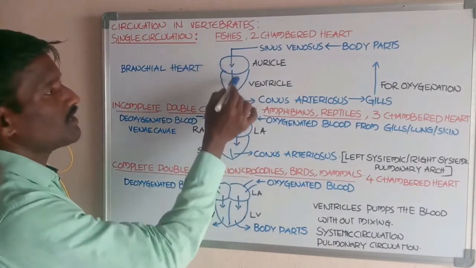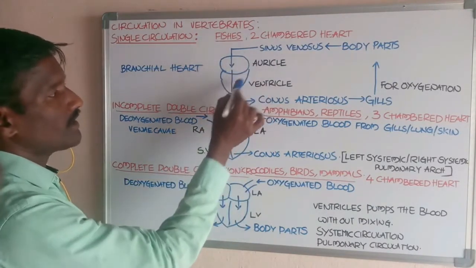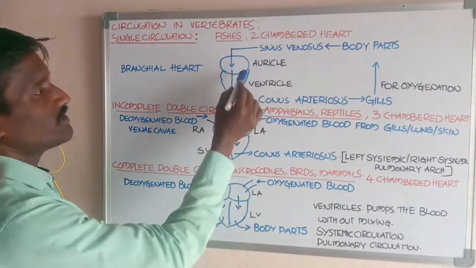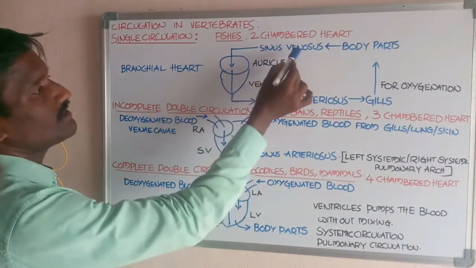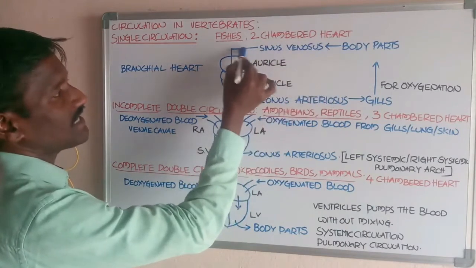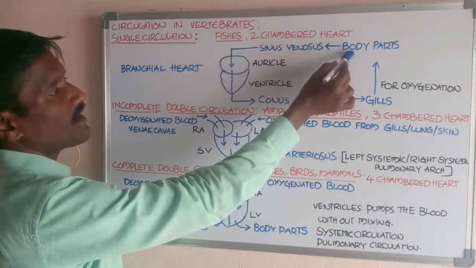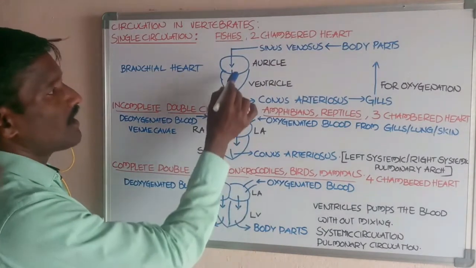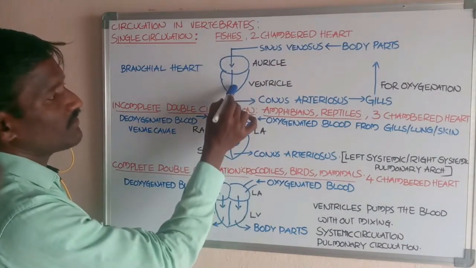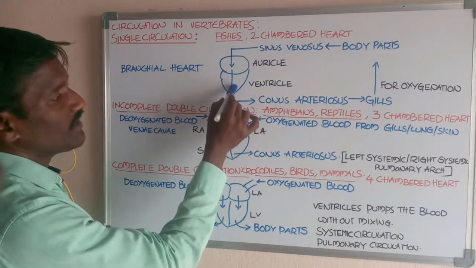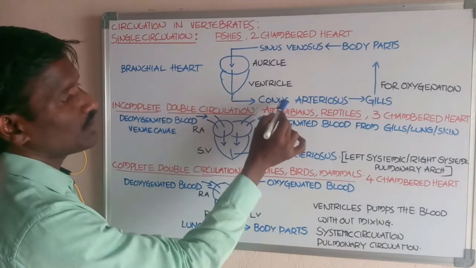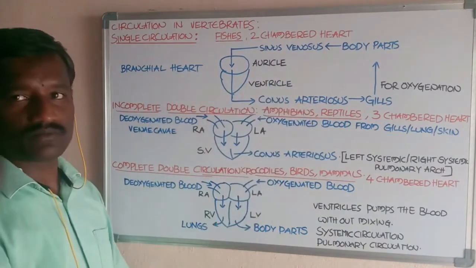In these two chambers, the upper chamber is called the auricle and the lower chamber is called the ventricle. The auricle receives deoxygenated blood from the body parts through the sinus venosus, and the auricle pumps the blood into the ventricle, and from the ventricle the blood passes into the conus arteriosus.